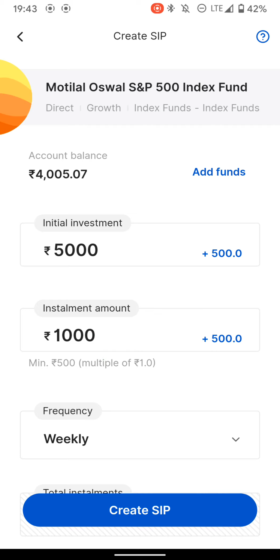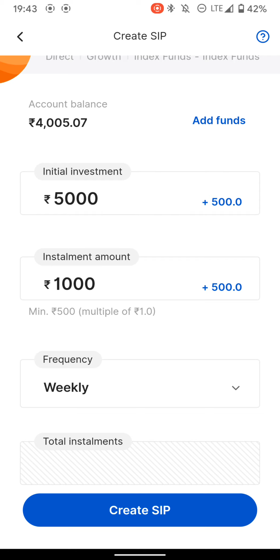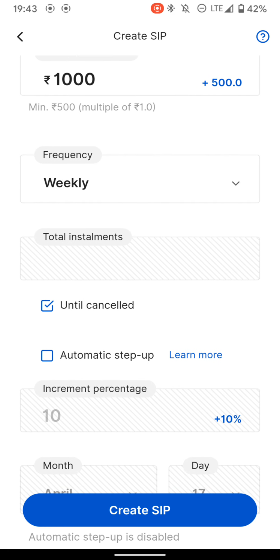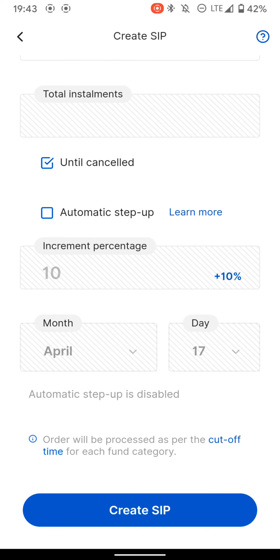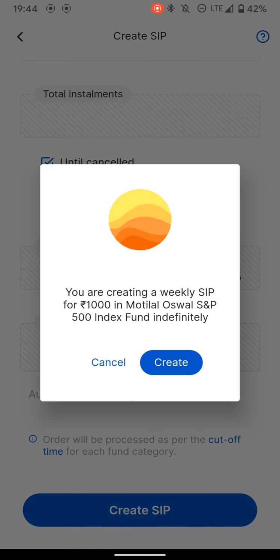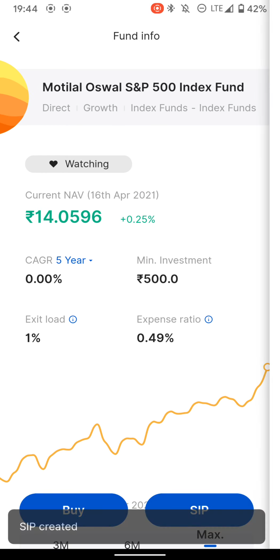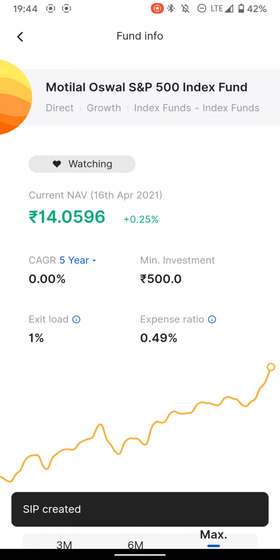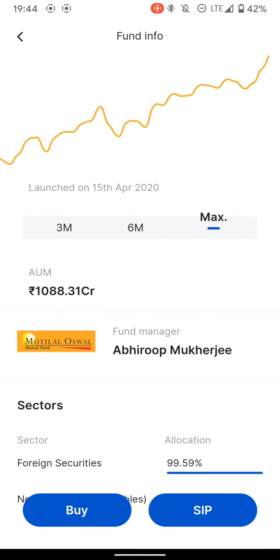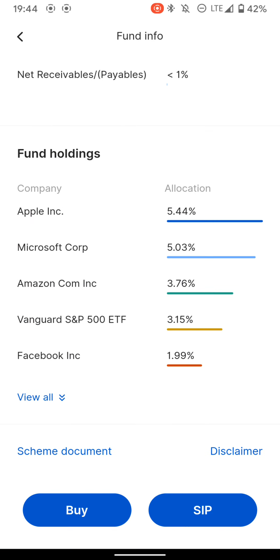Initial investment 5000, installment amount 1000, frequency weekly, total installments unlimited, that means until cancelled. I am disabling automatic step up, but if you have regular income, go with automatic step up. Make sure to maintain amount in your account balance each month. So when I create an SIP, you are creating a weekly SIP for rupees 1000 in Motilal Oswal indefinitely. Now once I create an SIP, there's the option where SIP has been created. This is how you create an SIP in any index fund.